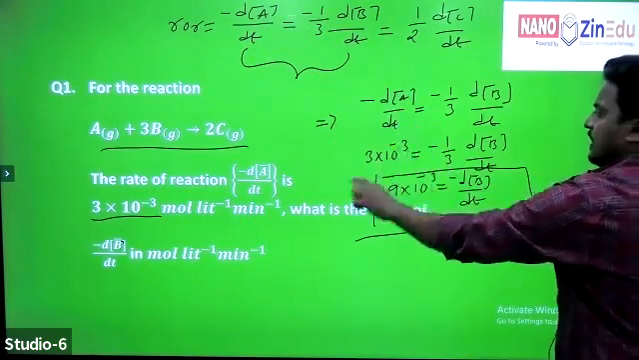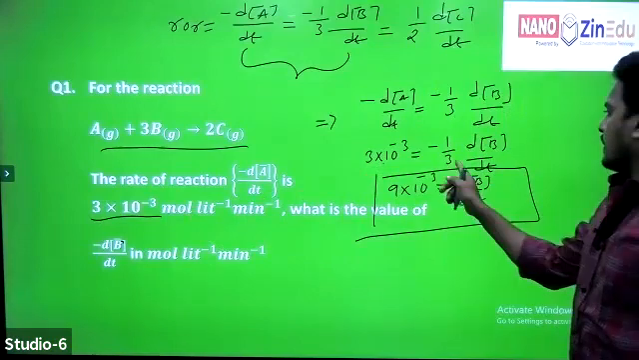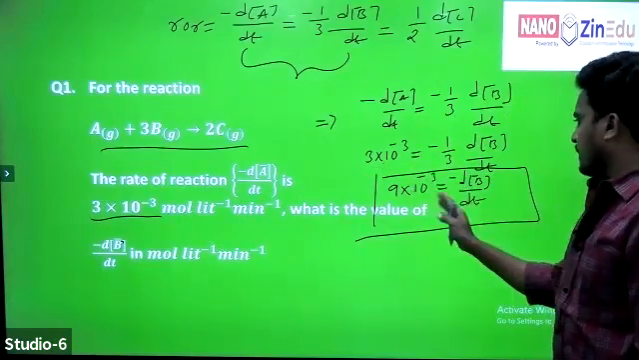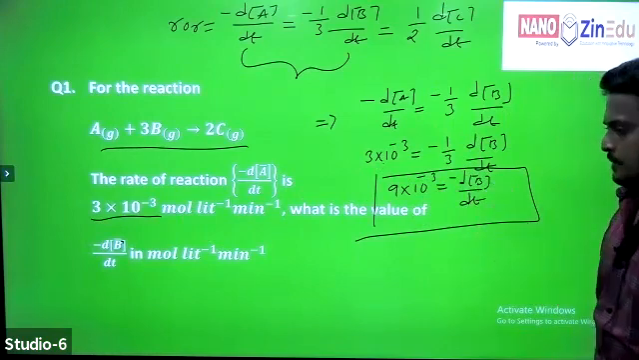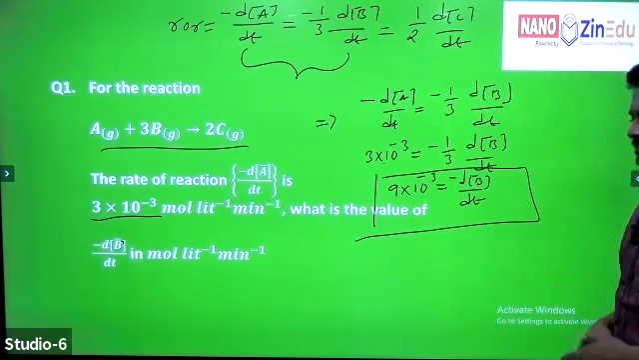Minus d of A by dt is given, that is 3 into 10 power minus 3. I am taking 3 this side. 3 threes are 9. 9 into 10 power minus 3 equals minus dB by dt. Clear, Amma? Once copy it, Amma.